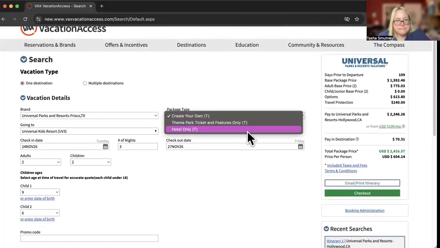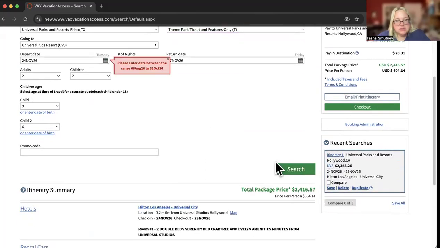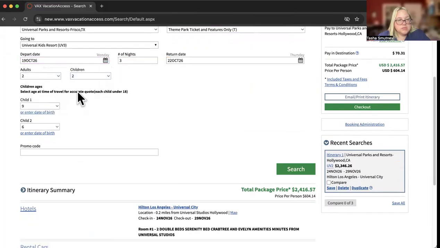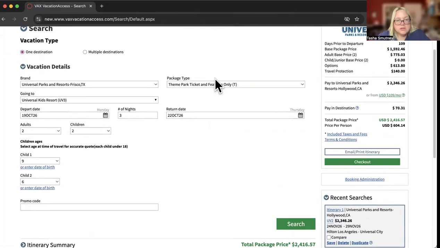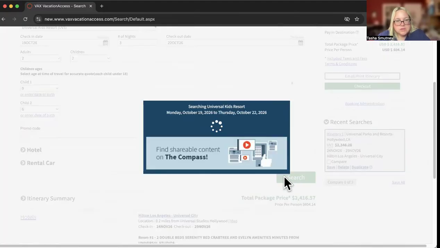So sometimes when it's giving me errors, oh, they're not actually open for booking past Halloween. That would be why. Or they're not released tickets that far out. And sometimes that happens with some of our vendors. And when it does, we let the client know, hey, it's not available for your date yet.